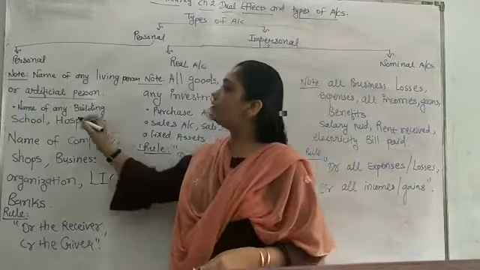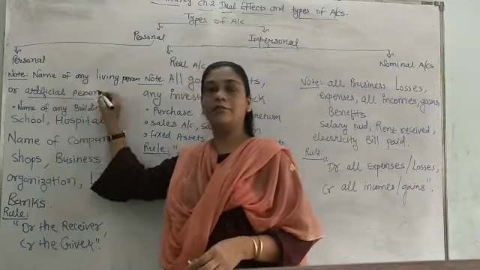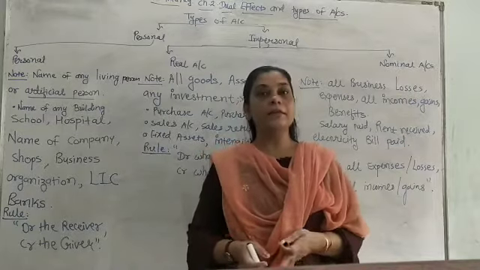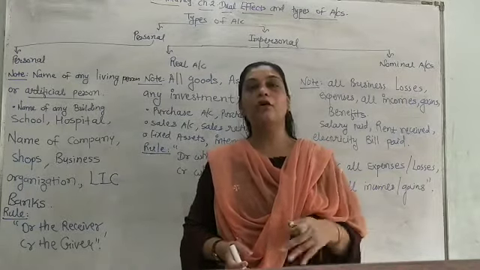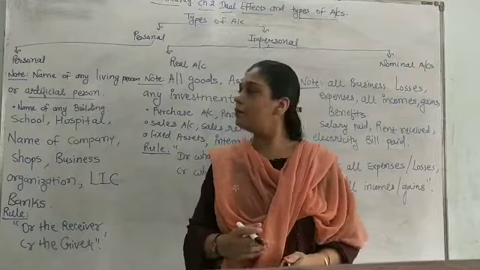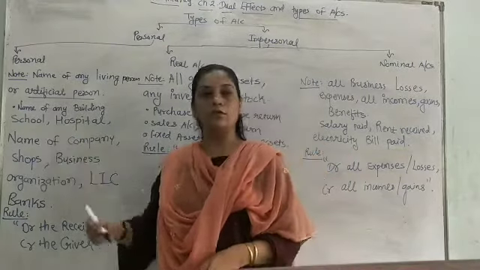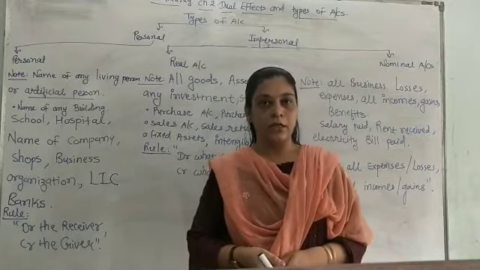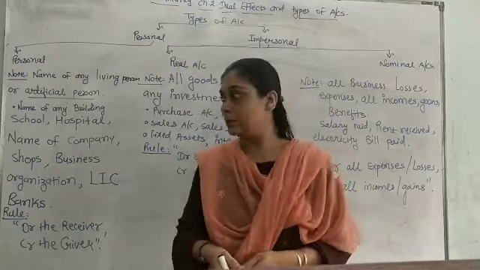But when I talk about certain buildings, artificial persons which are recognized as per the law, that means the name of any building. So what could it be? Number one is name of any school: GEB school account, Vidyakunj school account, Akshar public school account.